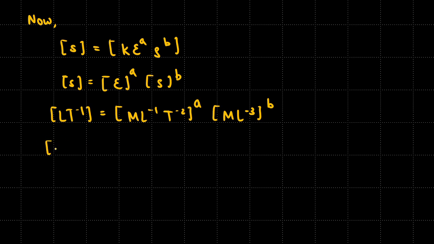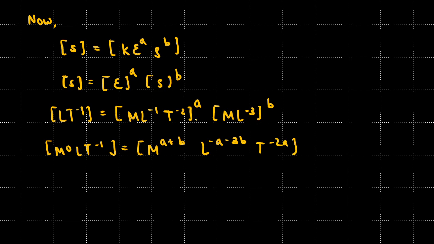So here we have M^0 L T^-1, which will be equal to M^(a+b) L^(-a-3b) T^(-2a). So we are just raising the power by these exponents, and we are using the laws of indices to add them up.